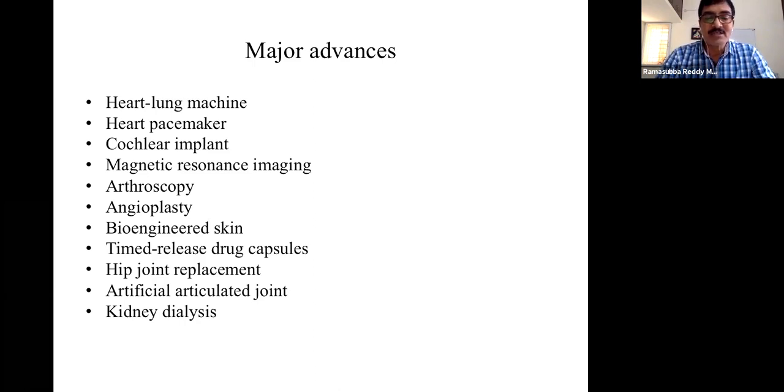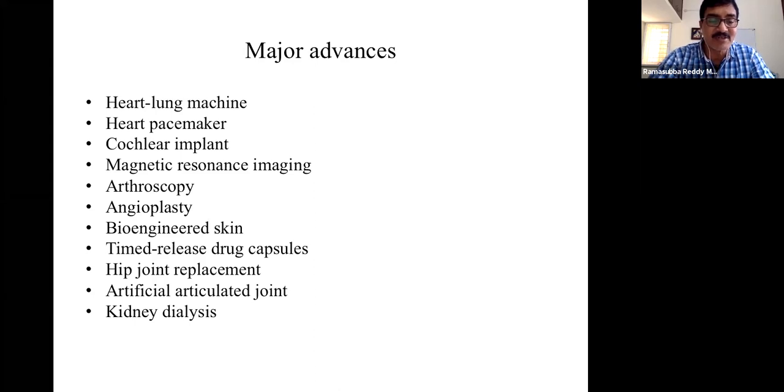And magnetic resonance imaging, that we'll discuss. If we want to see whether any body parts inside are functioning well, or whether they are good in shape, these are the things we can identify by MRI. Then arthroscopy, the knee imaging, and angioplasty, and bioengineered skin.